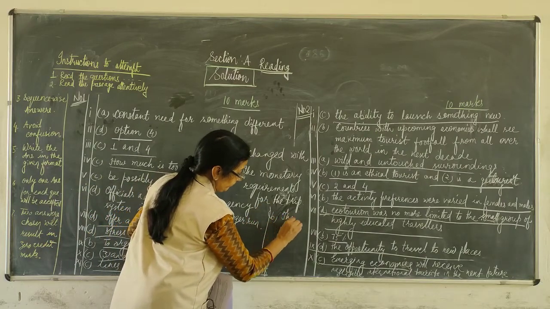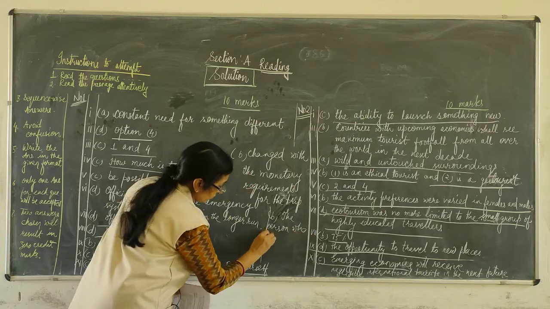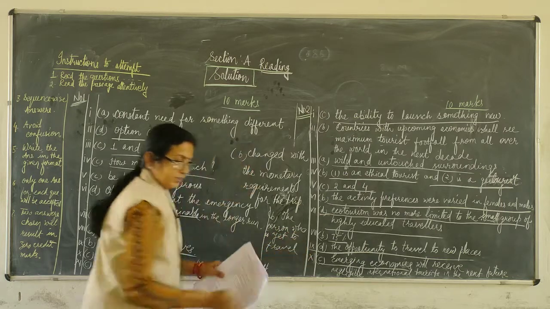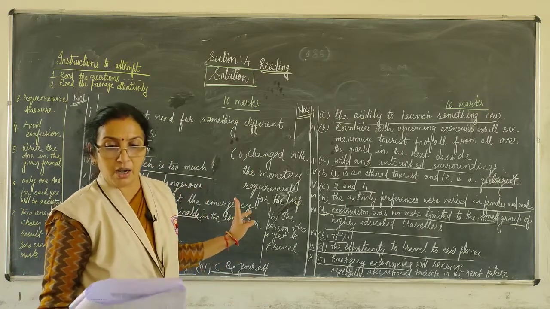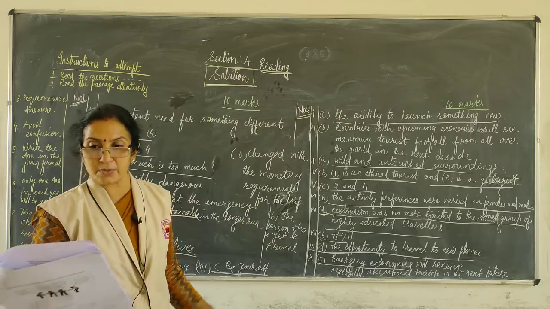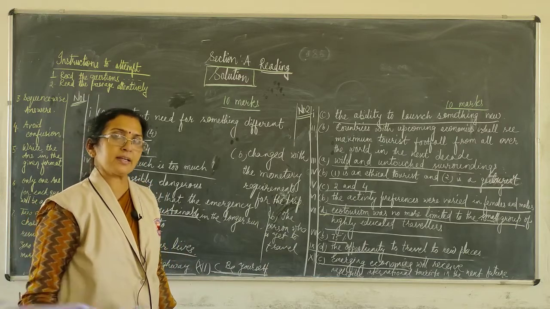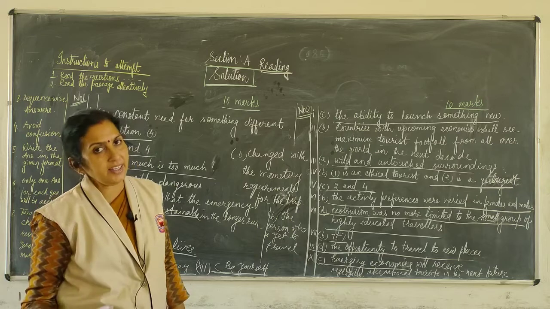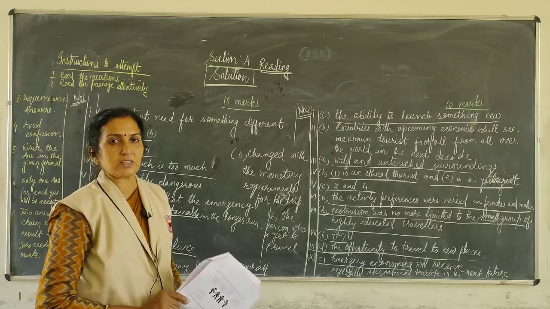The person who is yet to travel. This is the correct option. One yet to travel even once as an ecotourist is not an experienced ecotourist. An experienced ecotourist is a person who has traveled as an ecotourist once earlier. So this is the difference between the experienced ecotourist and inexperienced ecotourist. And our question is who is not an experienced ecotourist.